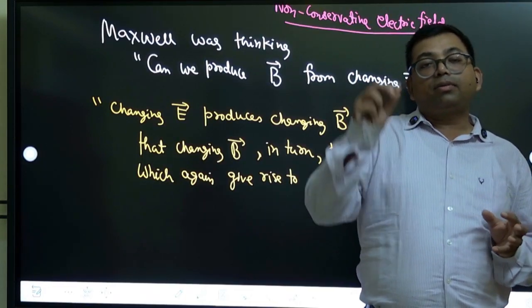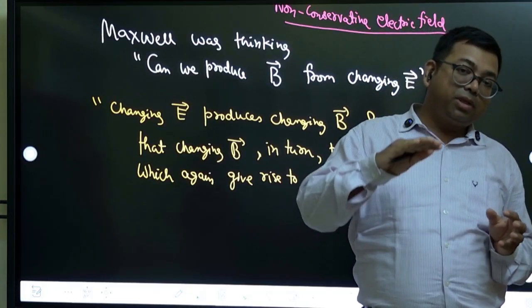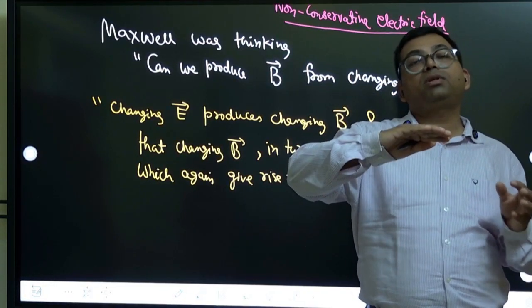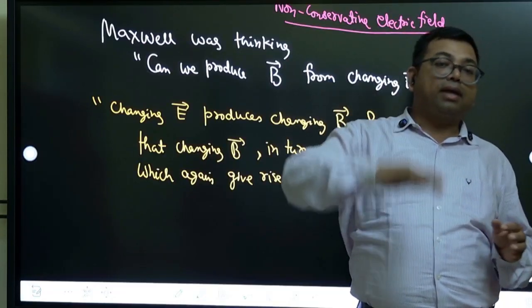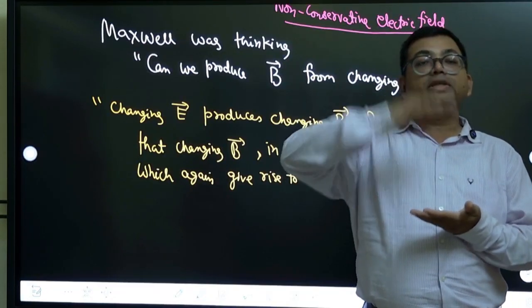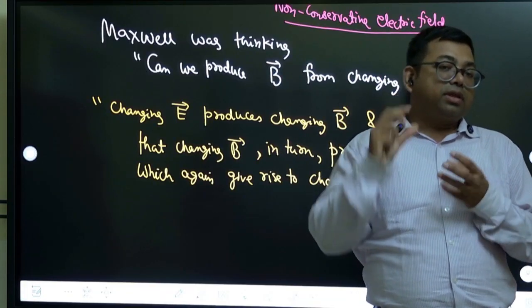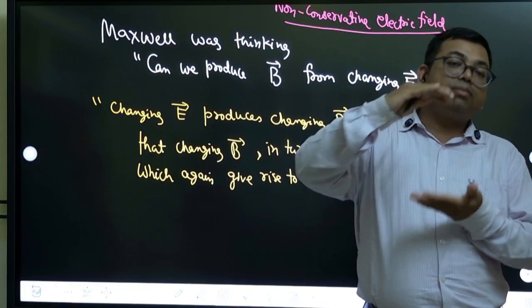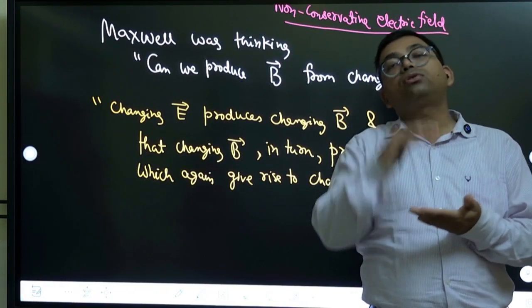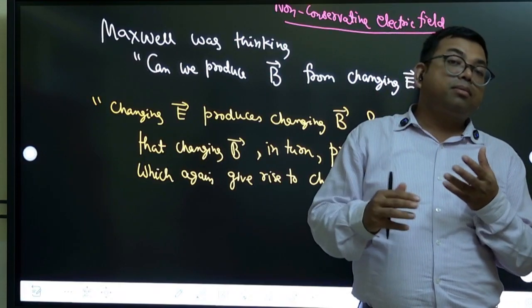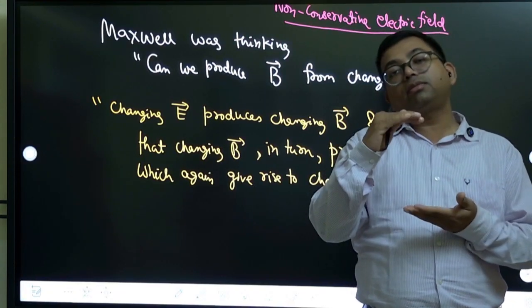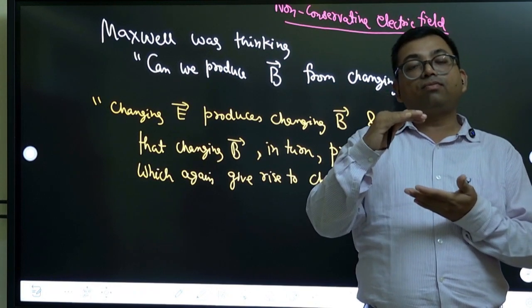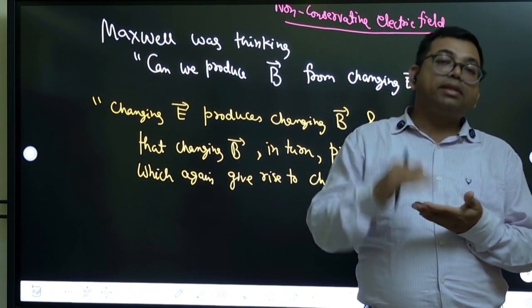Oscillation means it will go up, come to the mean position, go down, again come back to mean position, again go up, like that. In the same manner, the electric field value is changing between a minimum and maximum in a sinusoidal manner. Similarly, the magnetic field value is also changing between minimum and maximum value. So it is oscillating or changing.